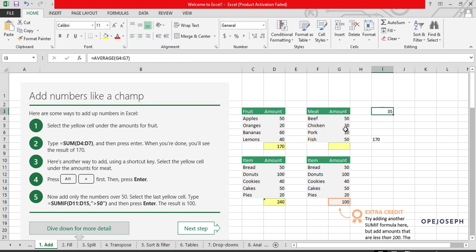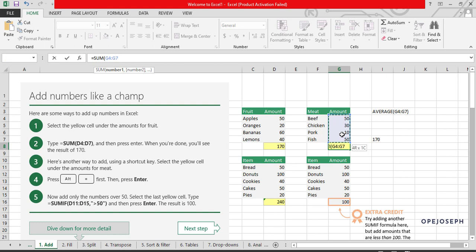You can take this into your calculator, do 50 plus 30, 10, and 50, divided by 4. You are going to see it will give you 35. So that is the beauty of using functions. And remember, if you want your summation answer to appear here, let me take that off, that is not helping us. You come here first, then you come to the formula bar, enter the formula you are interested in, enter the cell range, and it will give you the answer here.